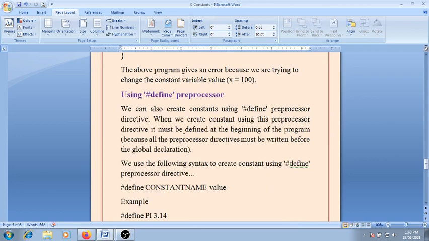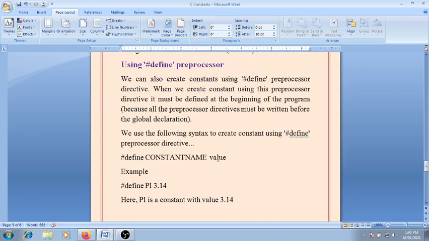We can also create the constant using the hash define preprocessor directive. When we create the constant using this preprocessor directive, it must be defined at the beginning of the program, because all the preprocessor directives must be written before the global declaration. Note that all the preprocessor directives must be written before the global declaration of the variable.